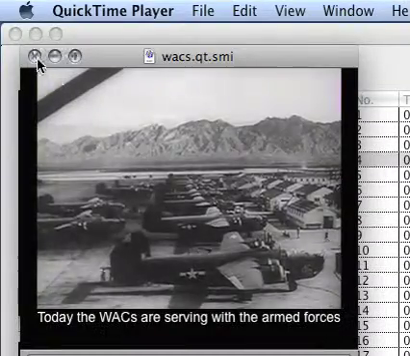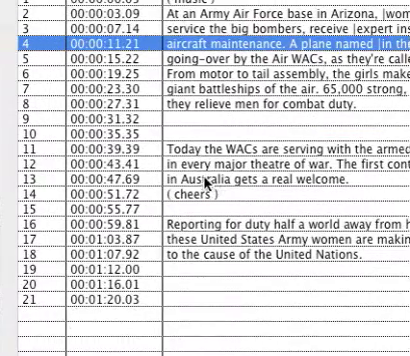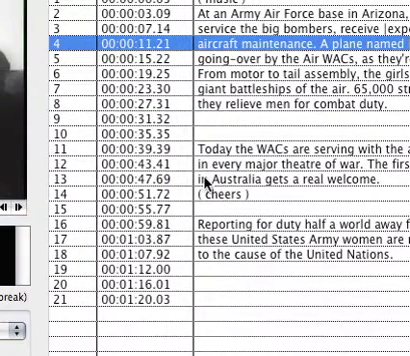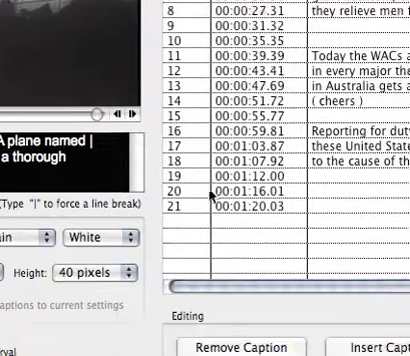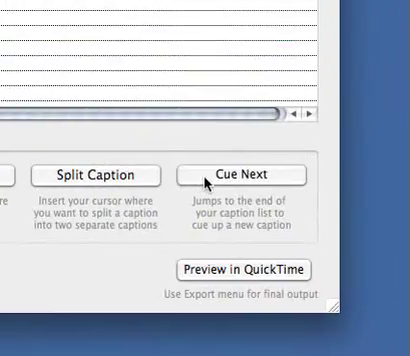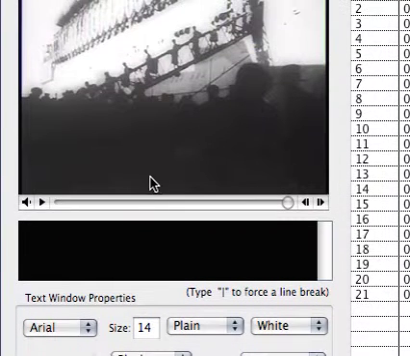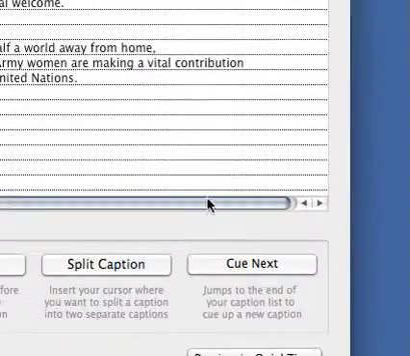So if I'm done previewing, I can just close that movie. If I need to do more editing, I can. If you happen to stop editing at any point, go to the last caption that you set, click on it, and then click the Q Next button. And that'll reset everything to the next point where a caption would come in. That's what the Q Next button is for.